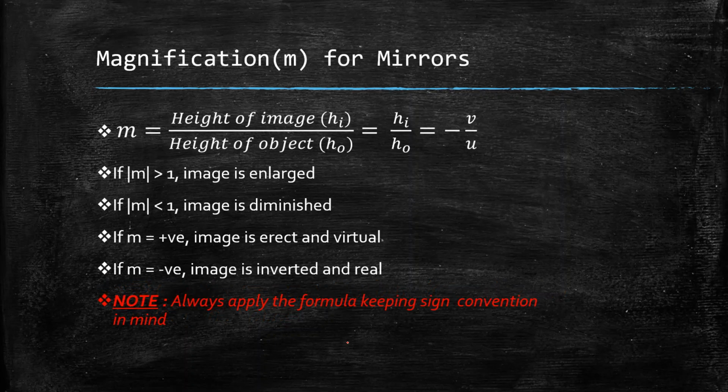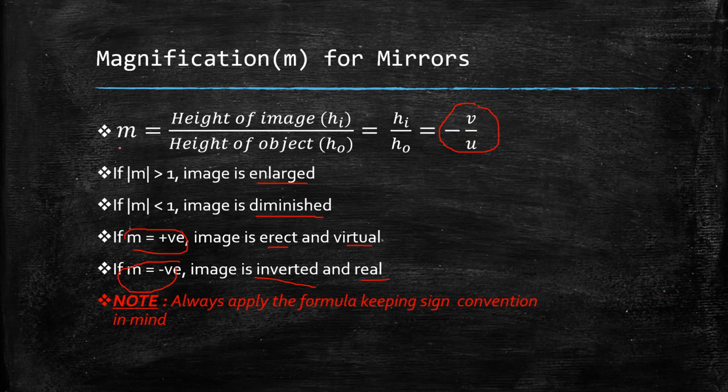Next is the magnification of mirrors. The magnification m is defined as the height of image by the height of object, hi/ho. For mirrors, it is -v/u. If the absolute value of m is greater than 1, then the image is enlarged, and if the absolute value of m is less than 1, then the image is diminished. If m is positive, then the image is erect and virtual. If m is negative, then the image is inverted and real.